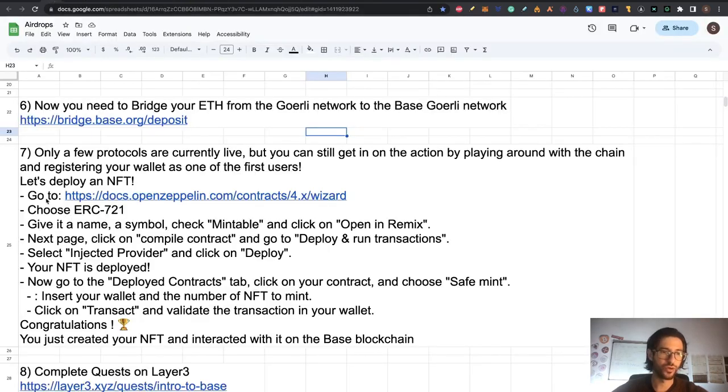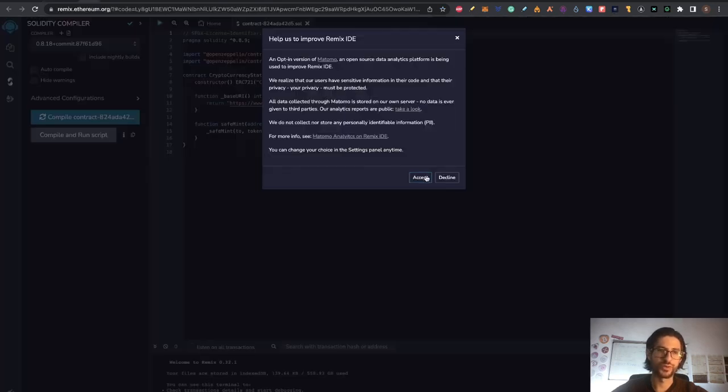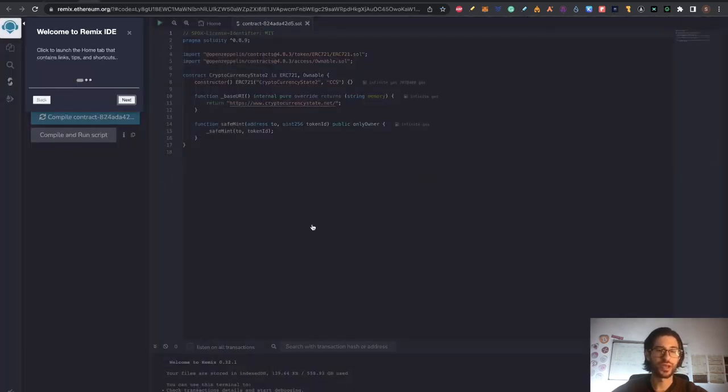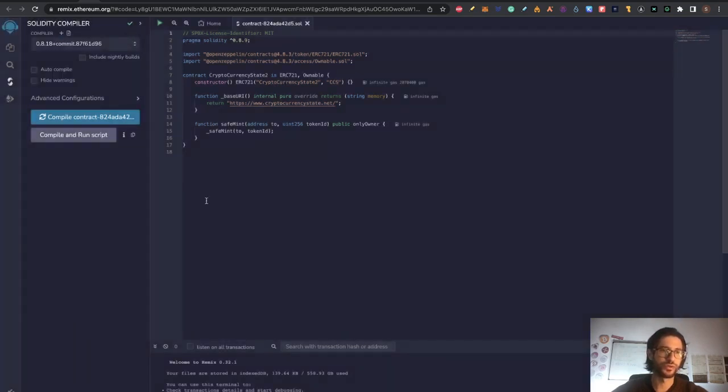And guys, we are following the steps that I put here. So we already went into OpenZeppelin, selected ERC721. We gave it a name, a symbol, and clicked Mintable, and we go to Open Remix. So here you click on Accept, and this is like an IDE where you can write code and test it. So we are going to close this. I don't want to do the tour for the application, and you don't need it either.